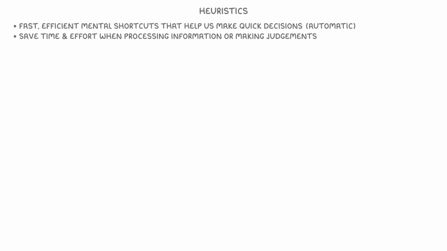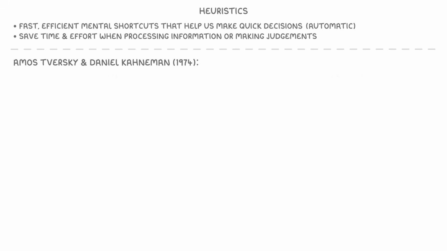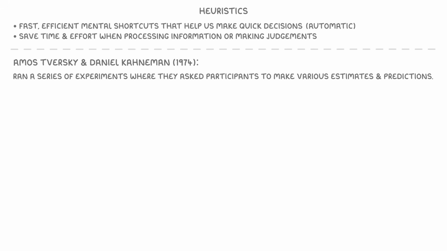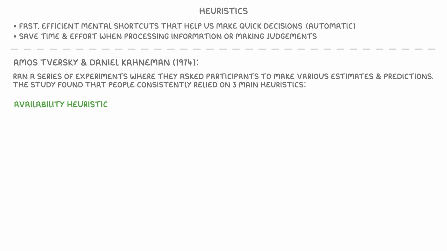making judgments. In 1974, psychologists Amos Tversky and Daniel Kahneman ran a series of experiments where they asked participants to make various estimates and predictions. The study found that people consistently relied on three main heuristics: the Availability Heuristic, the Representativeness Heuristic, and Anchoring.